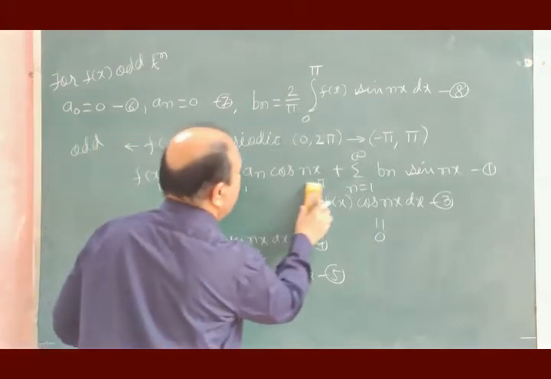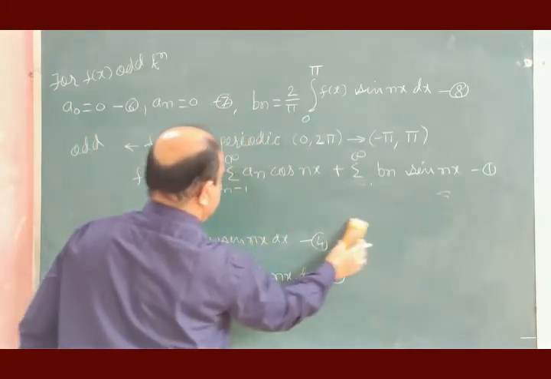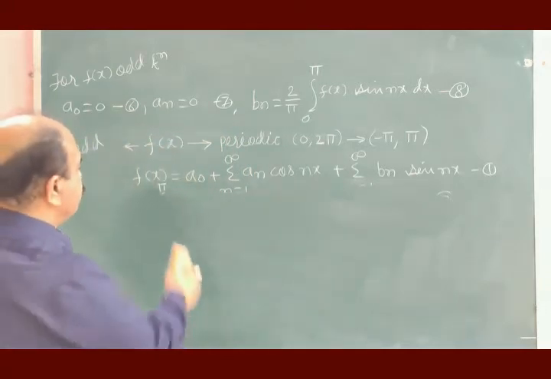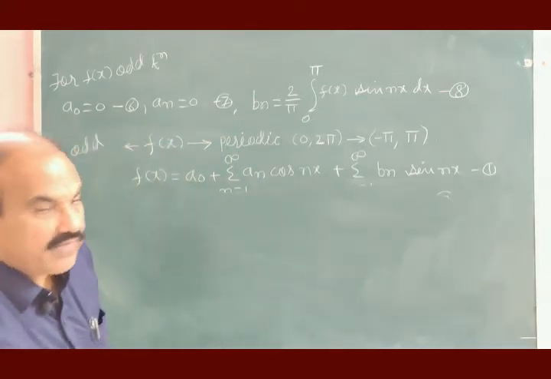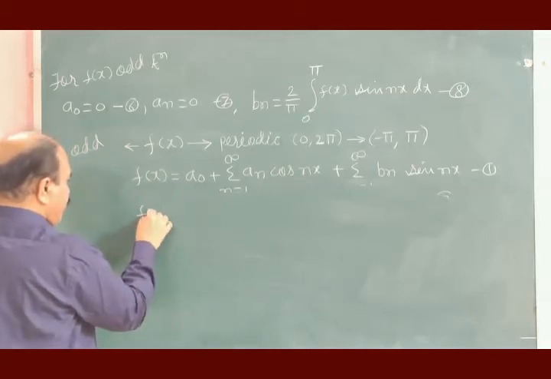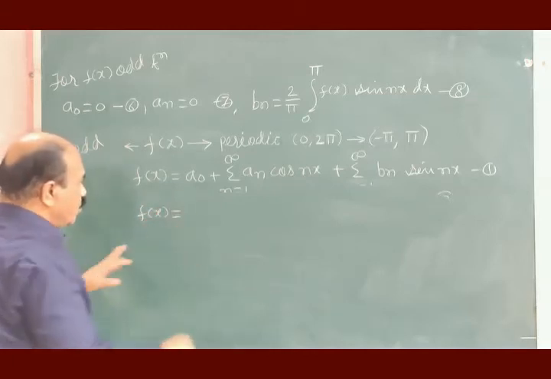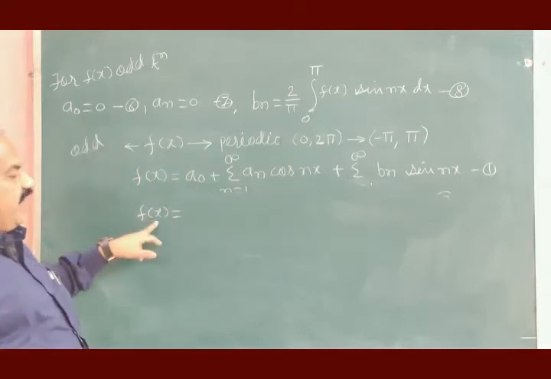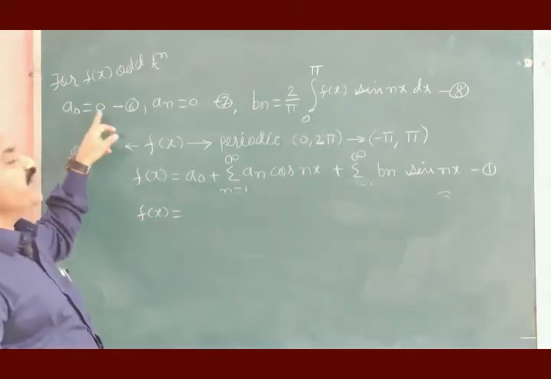We have to modify this Fourier series. How to modify this Fourier series? F of x is equal to a0. What is a0? When f of x is odd, a0 is 0.